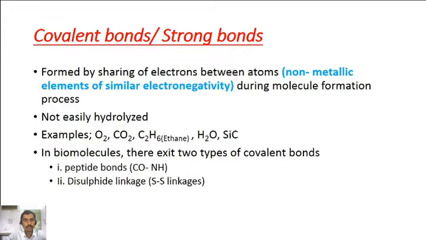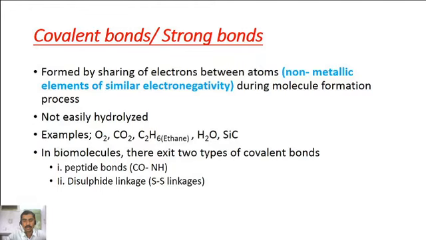For example, two oxygen atoms are covalently linked with each other to form an oxygen molecule. Carbon and oxygen atoms are linked together by covalent linkage to form a carbon dioxide molecule. Ethane molecule consists of carbon and hydrogen atoms, and there is a covalent linking between carbon and hydrogen atoms.